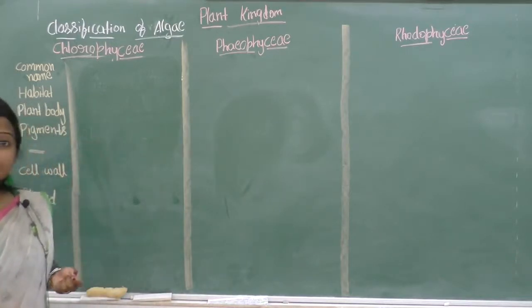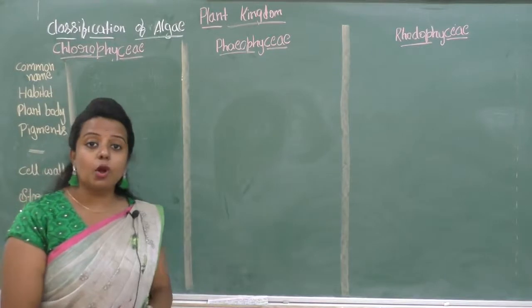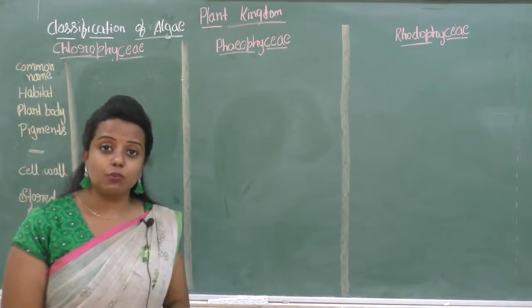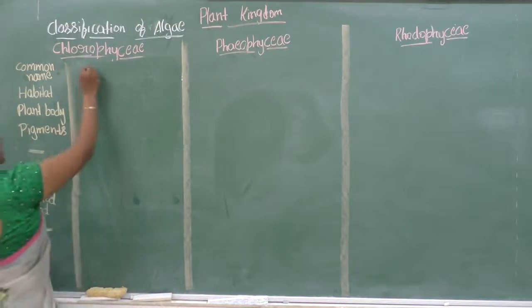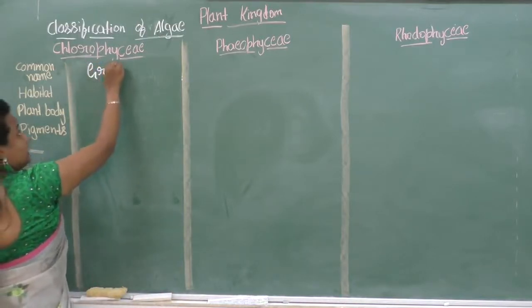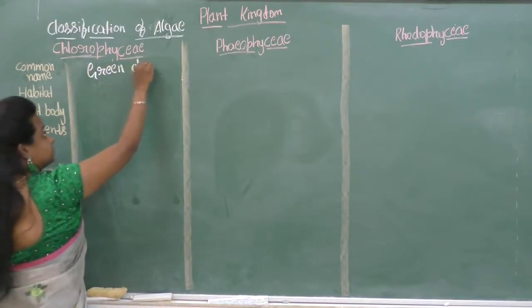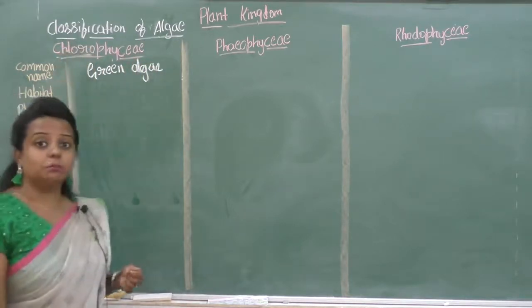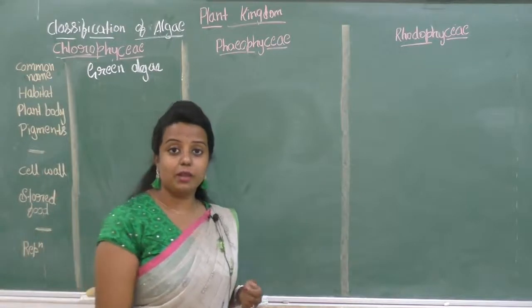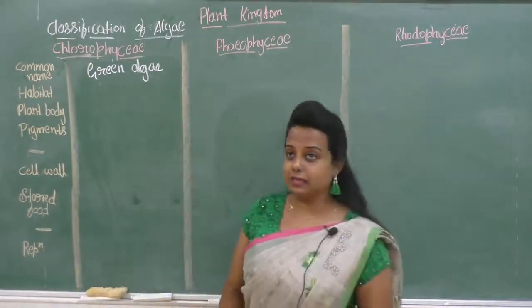First one is the Chlorophyceae. The common name of the Chlorophyceae is the green algae. So commonly it is called as green algae. As you know, the name indicates that chloro means green. So the common name is the green algae.